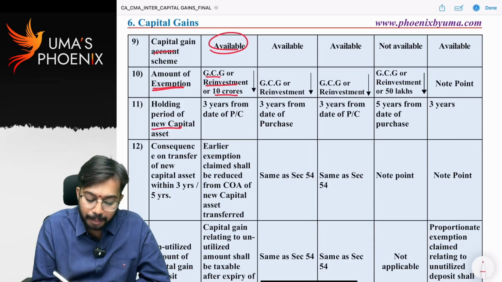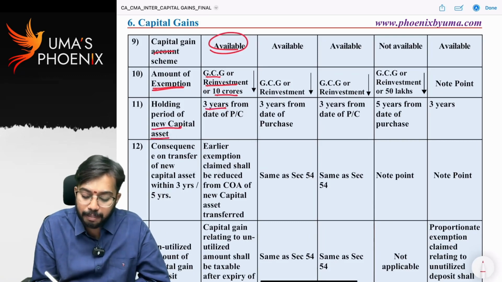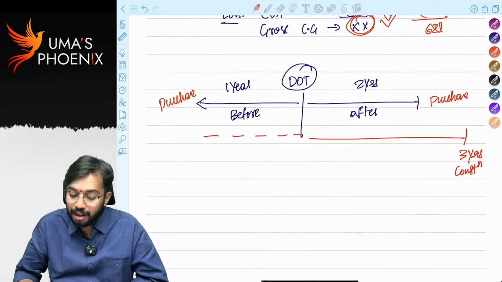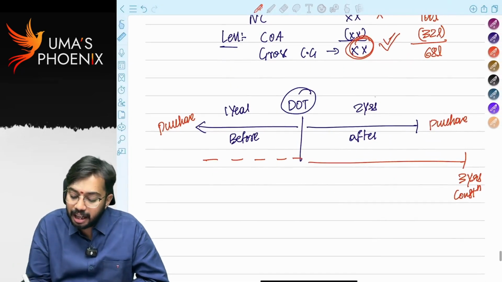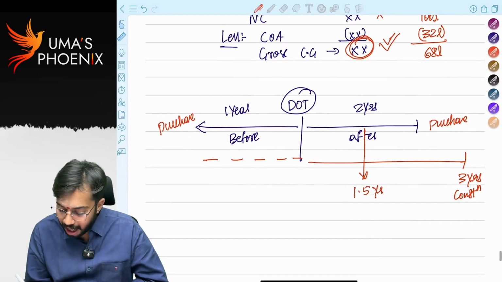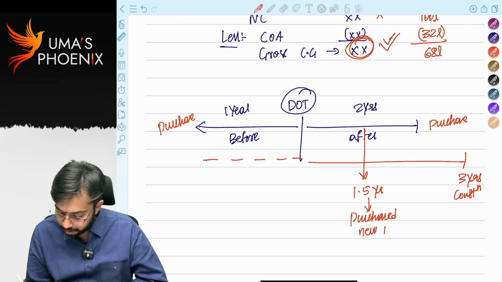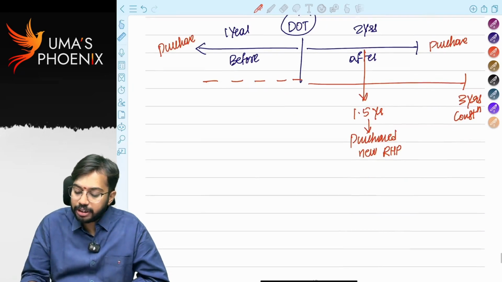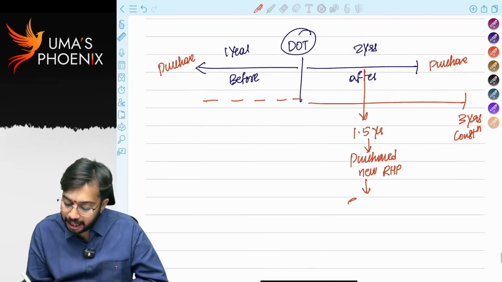Holding period of new capital asset, 3 years from the date of purchase or construction. What do you mean by this? Let's say after 1.5 years, I purchased new house property. Now this new residential house property is eligible for exemption under section 54, right?